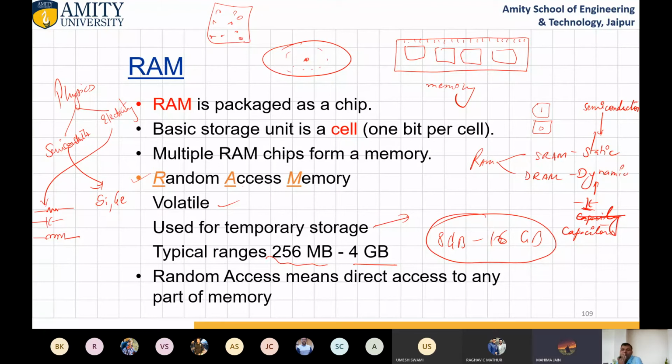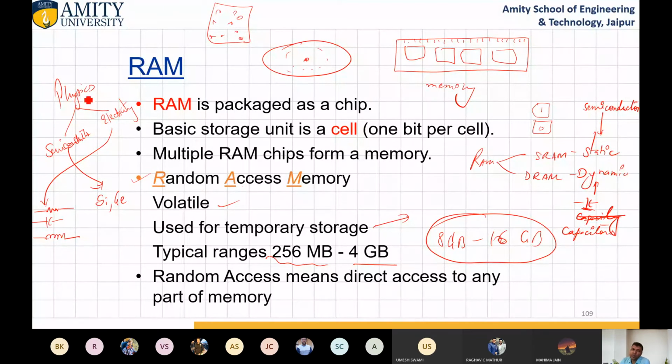So static. Static. So the answer is static, because semiconductor takes less power and it does not require a refresh rate.